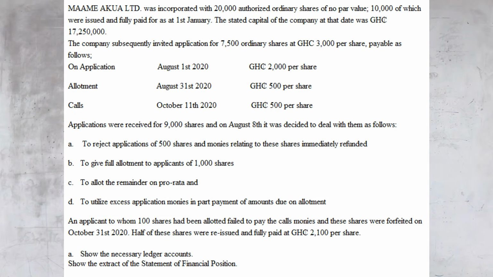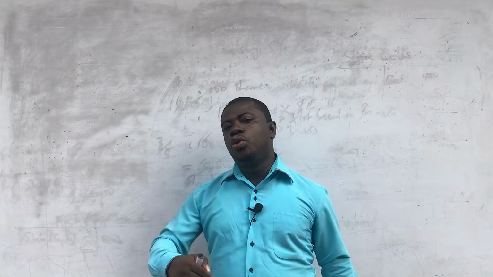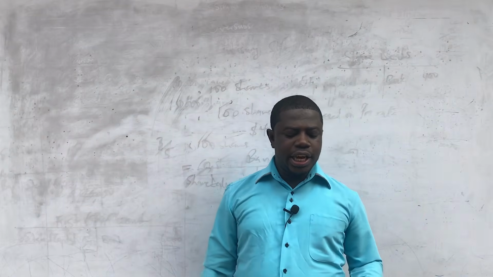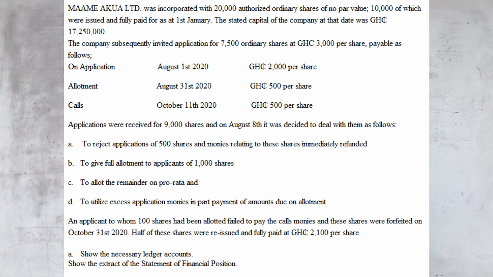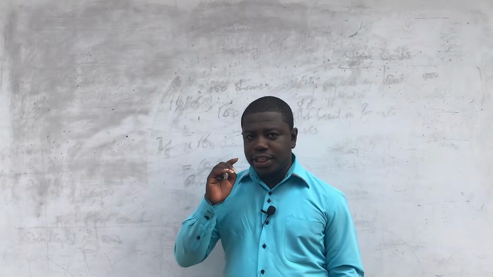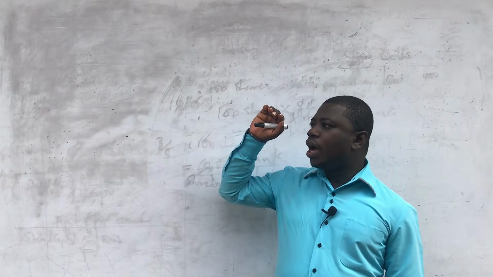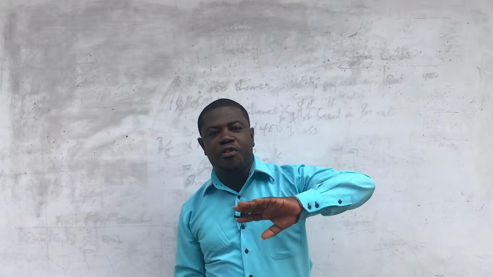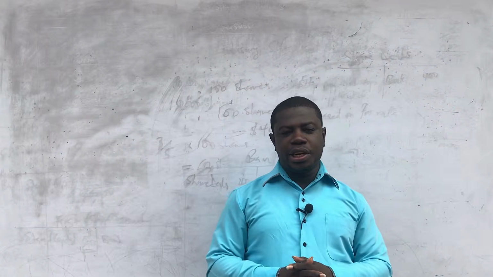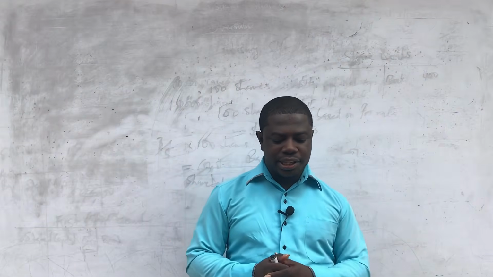Now, take note of the terms and conditions. He says that applications were received for 9,000 shares, and on August 8th, it was decided to deal with them as follows. So we are going to deal with this application this way. The first one is that we are rejecting applications for 500 shares, and monies relating to these shares are immediately refunded. So that is the first thing you should take note of. After taking the application money, you are going to refund an excess of 500 shares, and it's going to be calculated based on the monies paid on application, just as I explained to you.